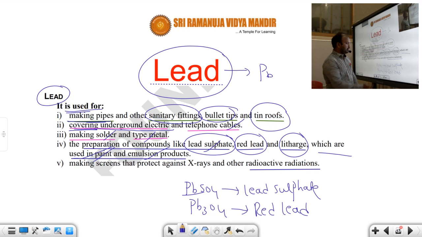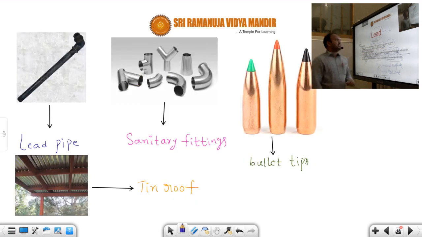Generally, lead is used for making screens that protect against X-rays. These lead screens are mainly useful to protect against X-rays and other radioactive radiations like gamma rays. To protect against X-rays and radioactive radiation, we are using lead screens. So all these are uses of metals.